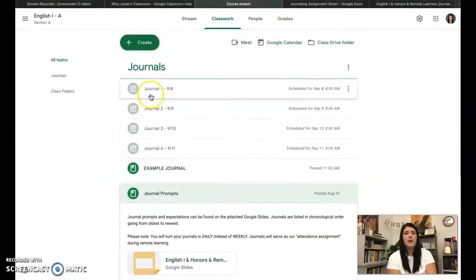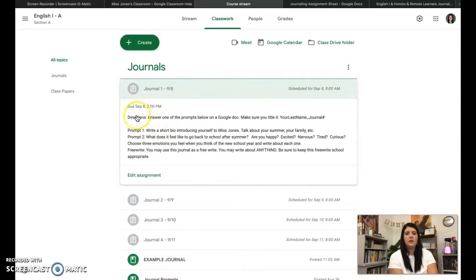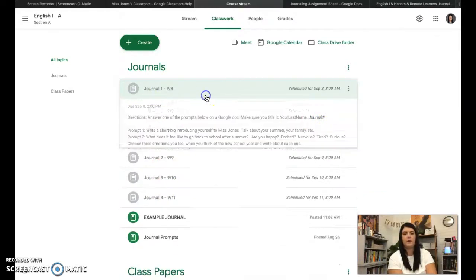All right, and then as you can see here, these are scheduled to post. They haven't been posted yet, but your journals will always post the morning that they are due. This applies to A, B, and remote. So as you can see here, directions, answer one of the prompts below in a Google Doc. Make sure you title it your last name and then underscore journal number. Journal number would be 1, 2, 3, and so forth. They'll go in chronological order.